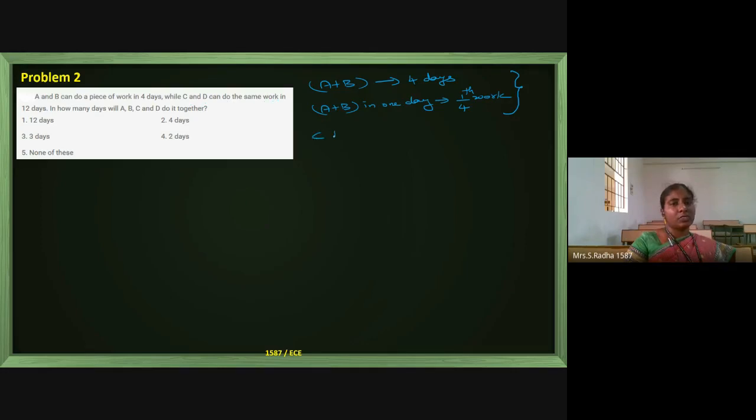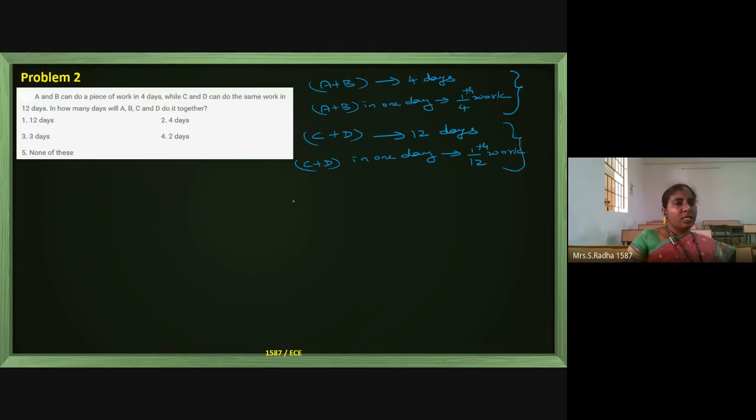Now I am going to the story of C and D. Together the same work they are able to do it in 12 days. So C plus D in 1 day, how much of the work can they complete? In 1 day it is 1 by 12th of the total work they can complete. This is the story of C plus D together.